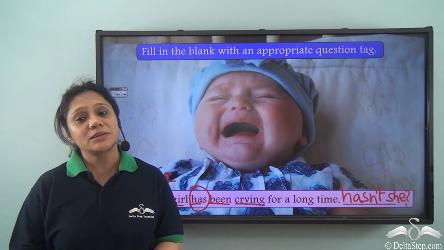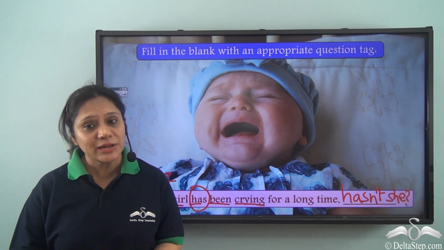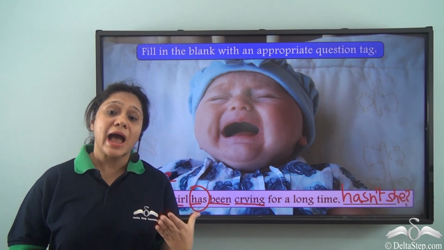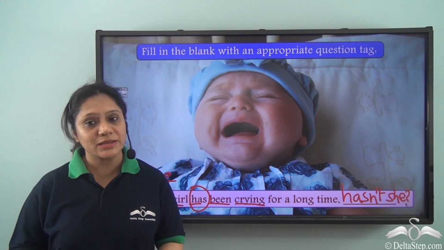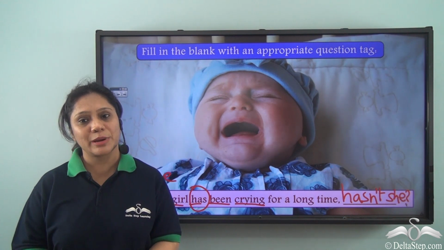So what did we learn today? Today we have learned how to form question tags. We have specially learnt the case where our statements are positive and our question tags are negative. We will soon learn how to form other types of question tags.